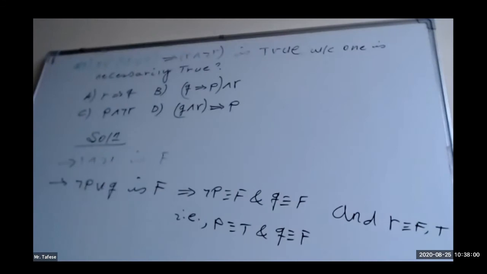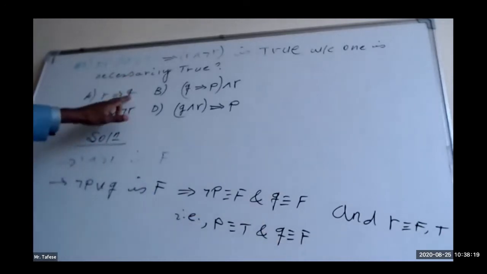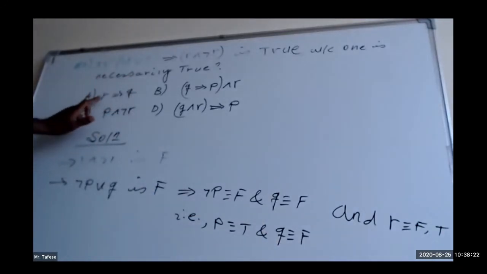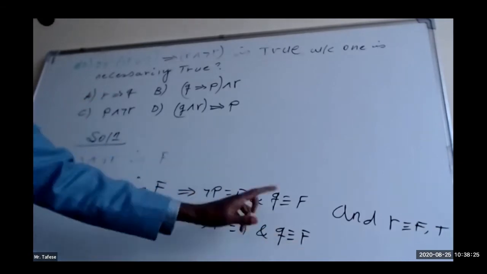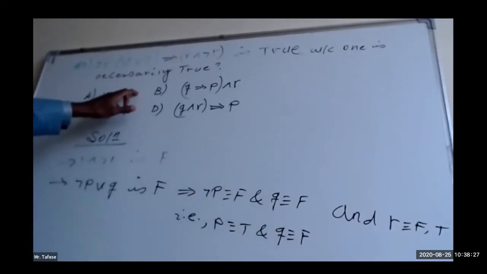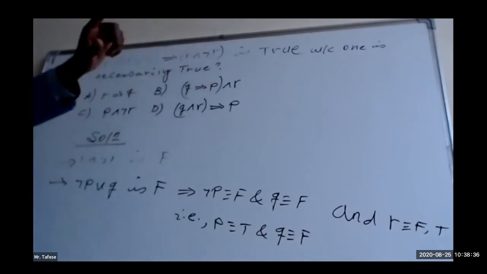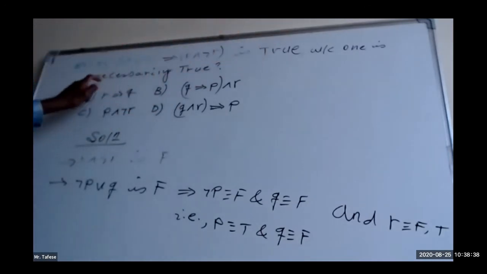Now, these are the options that we have to answer the truth value of the four options. Let us go one by one. The first one, R implies Q. Q is already known to be false. If R is true, true implies false will be false. And if R is false, false implies false will be true. Therefore, it will not be necessarily true, because our question is which one of the following is necessarily true.